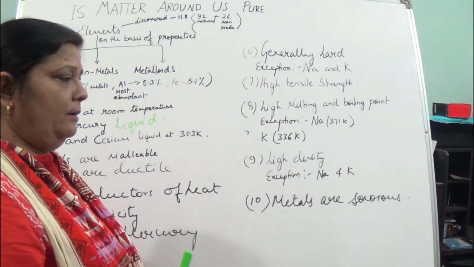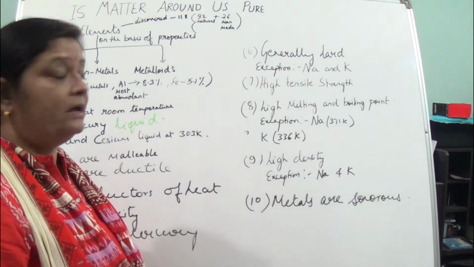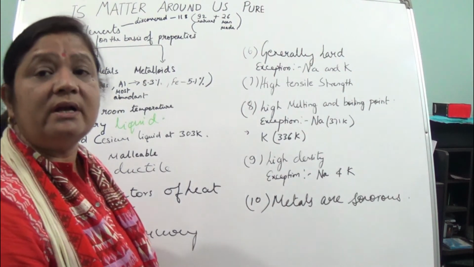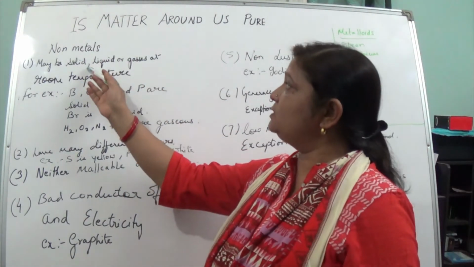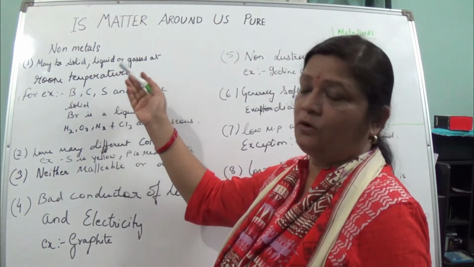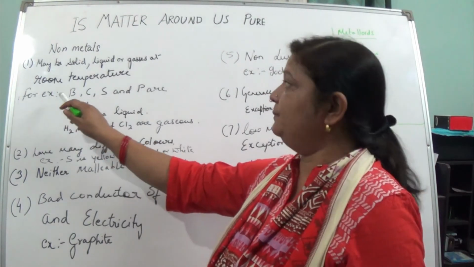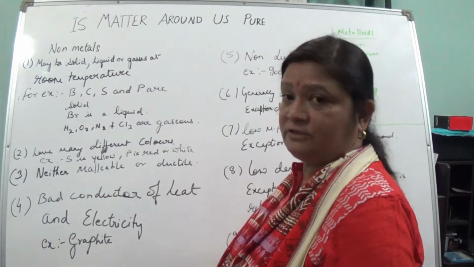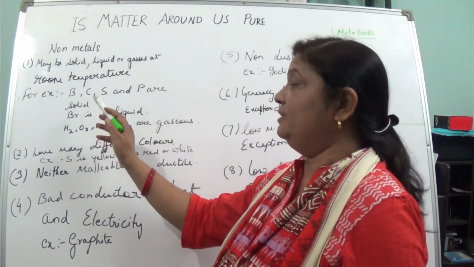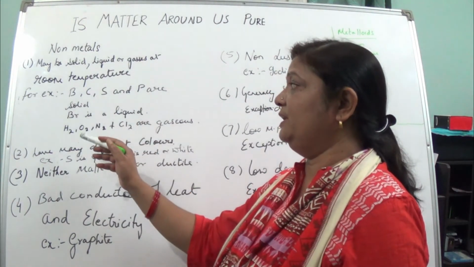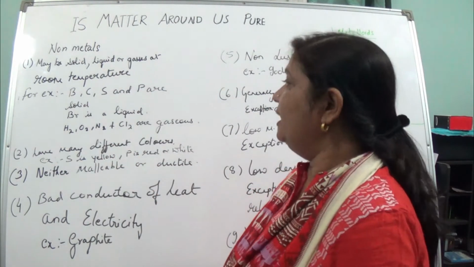So all the metals, if you see, even this is also made up of iron. You can see here also it produces a tingling sound. So metals are sonorous in nature. Now coming to the properties of non-metals, they may be solid, liquid, or in the gaseous form at room temperature. But if we are seeing the examples like boron, carbon, sulfur and phosphorus, they exist in solid form. They are what? Non-metals. Bromine exists in the liquid form at room temperature, while hydrogen, oxygen, nitrogen, chlorine, they all exist in the gaseous form.